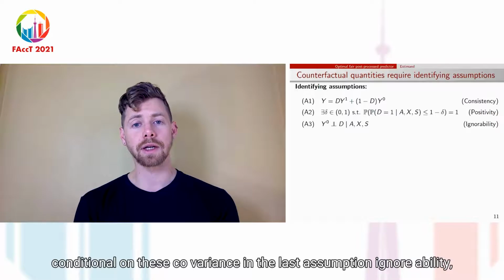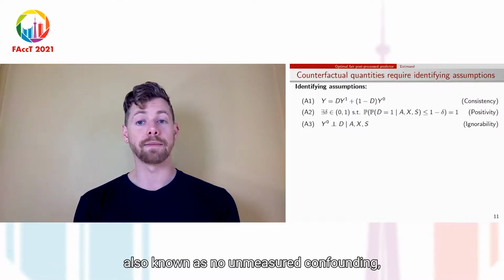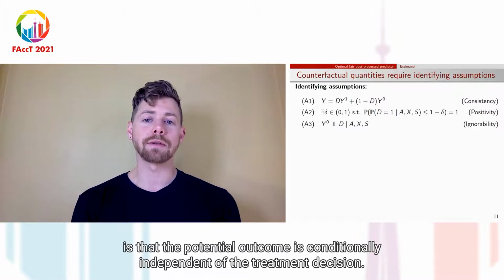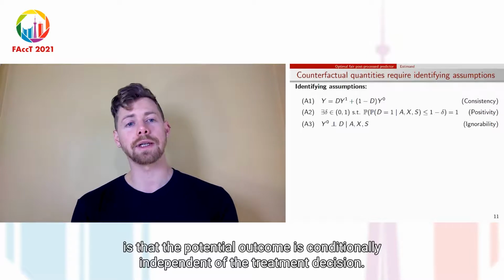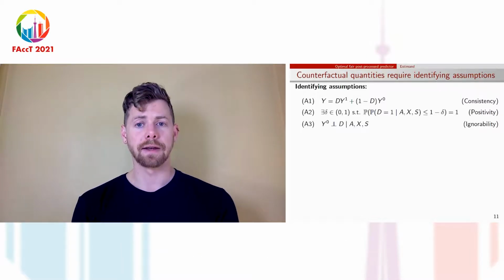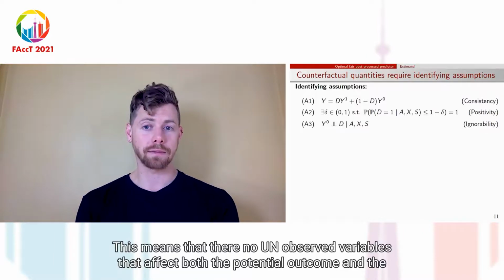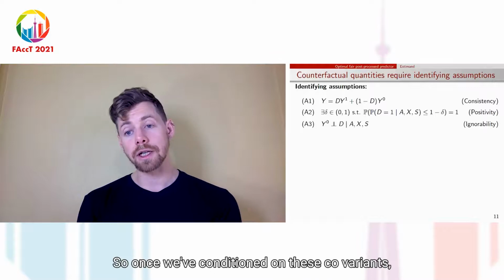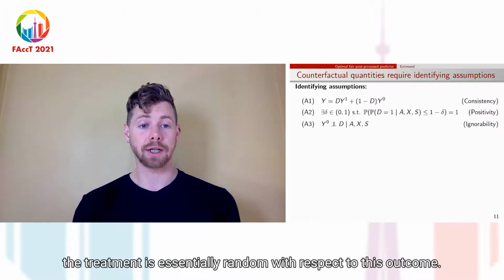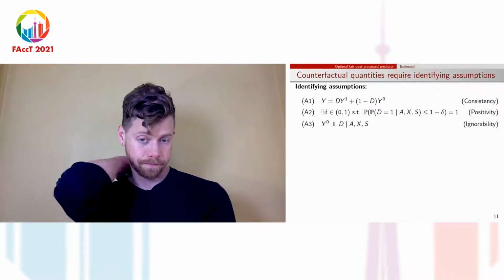And the last assumption, ignorability, also known as no unmeasured confounding, is that the potential outcome is conditionally independent of the treatment decision given this same set of covariates. This means that there are no unobserved variables that affect both the potential outcome and the decision. So once we've conditioned on these covariates, the treatment is essentially random with respect to this outcome.